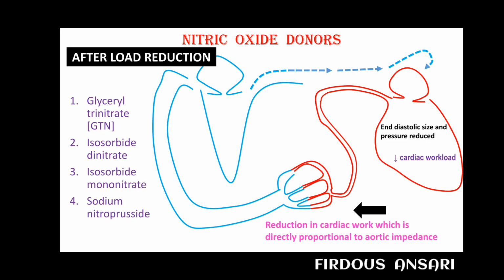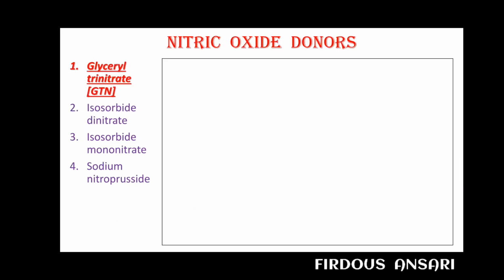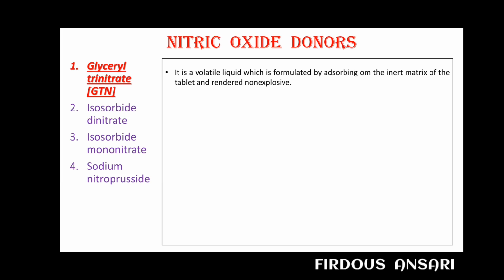Now quickly we'll check out a few important points regarding these drugs. I have given some writing material so that you can make your own notes out of this. A few important points regarding glyceryl trinitrate. It is a volatile liquid which is formulated by absorbing on the inert matrix of the tablet and rendered non-explosive. The tablets must be stored in a tightly closed glass container, not a plastic container.